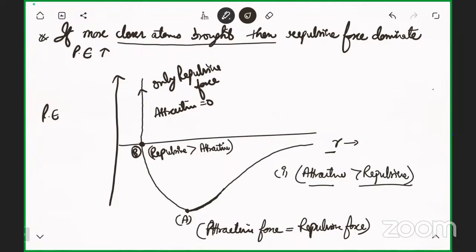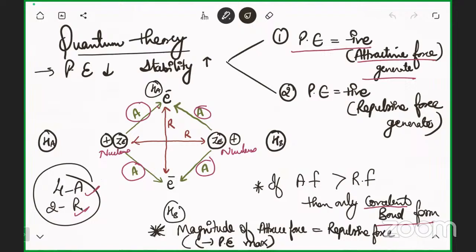In all this, you don't have to remember a lot of things. You just remember 3 to 4 conditions. First condition, when the potential energy is decreasing, the stability will increase. Second, two things occur: attractive force is generated, and repulsive force is generated. Attractive force will generate when potential energy is negative. Repulsive force will generate when potential energy is positive.